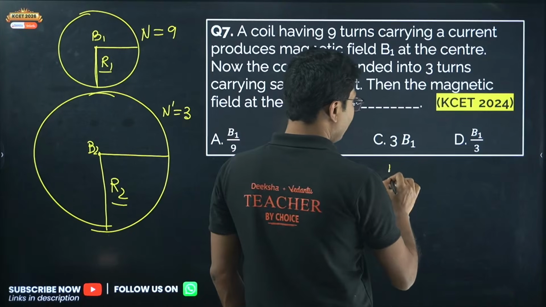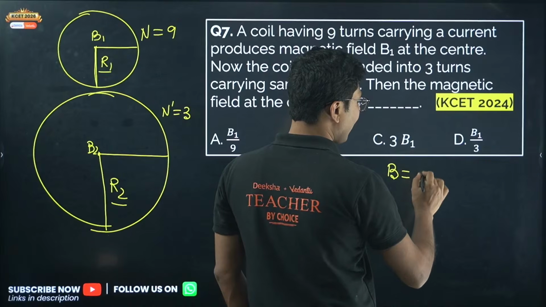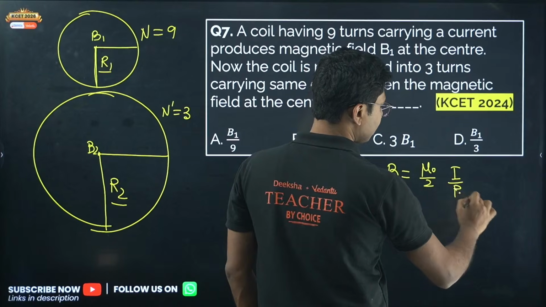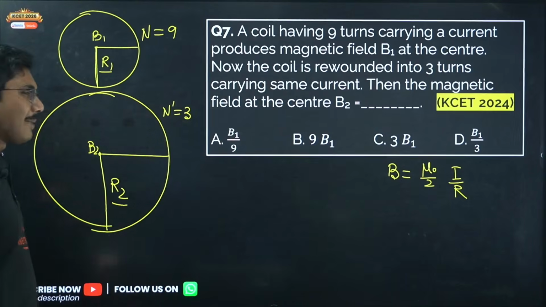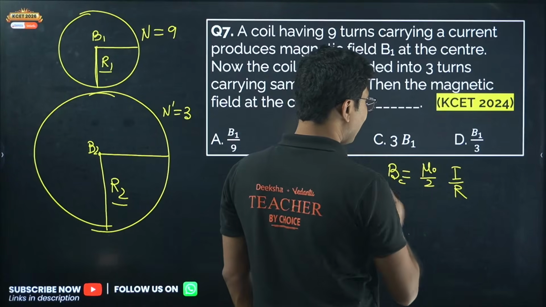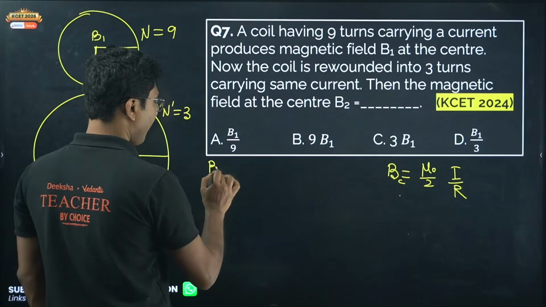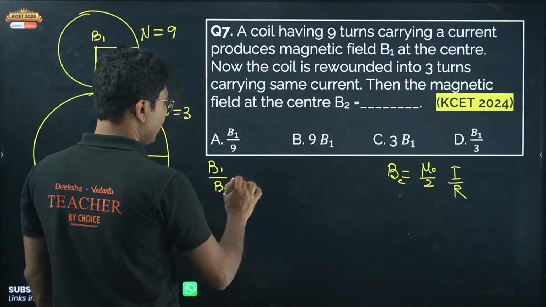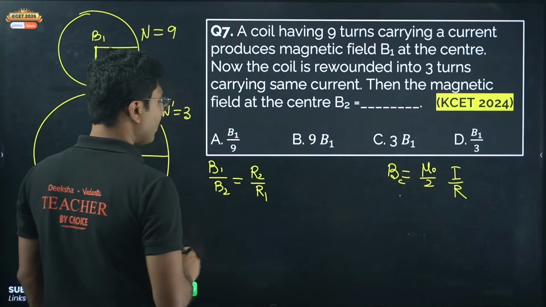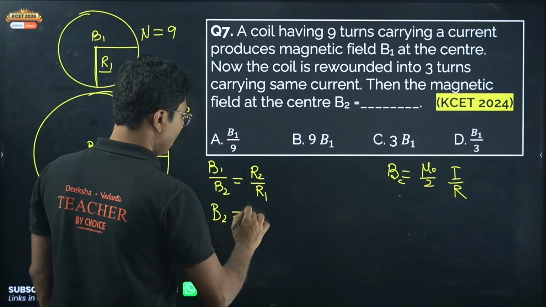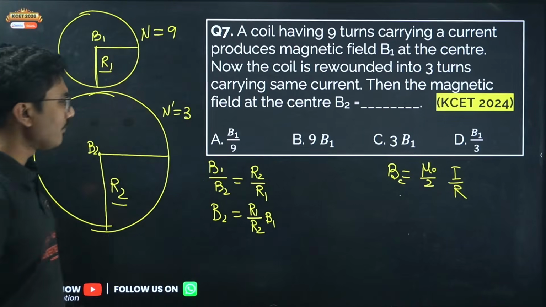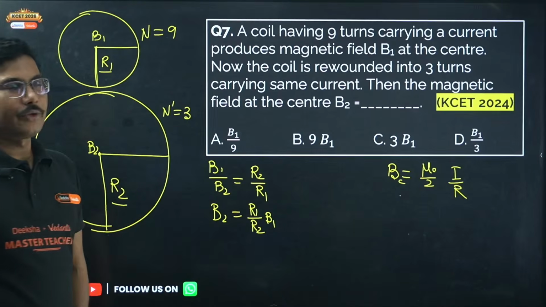And also you know that magnetic field at the center of a current carrying wire is given by mu naught by 2 I upon R. Okay, mu naught by 2 I upon R is the magnetic field at the center. For at a distance it is slightly tricky. So basically what you can say, B1 by B2 is equals to R2 by R1. Okay, R2 by R1, or B2 equals to R1 by R2 into B1. Okay, so this is the formula, and if you can find R1 and R2, you can find the relation.